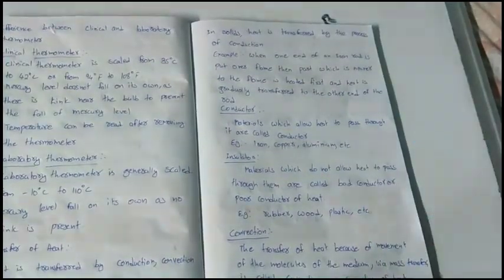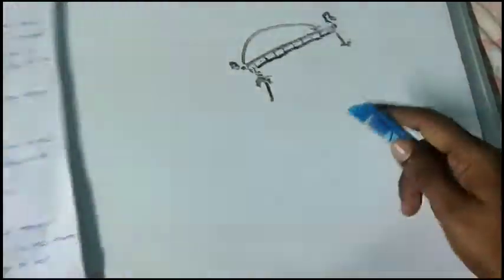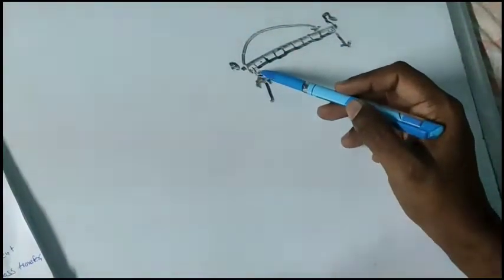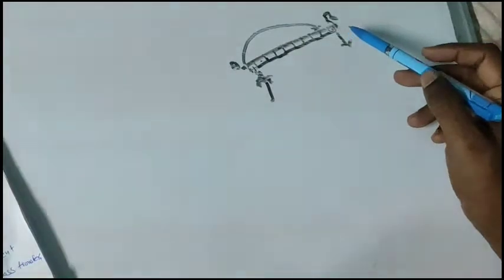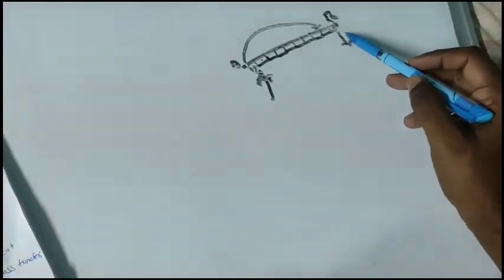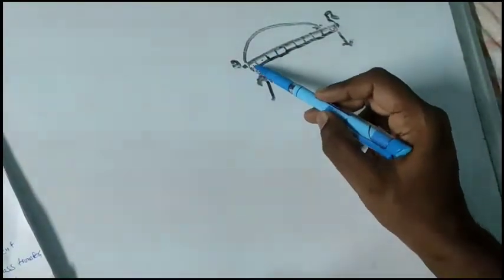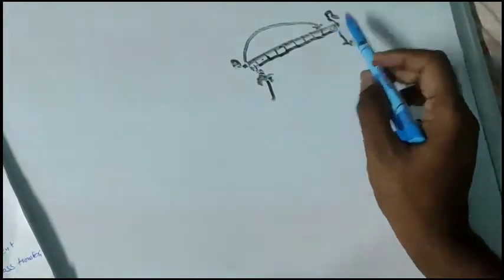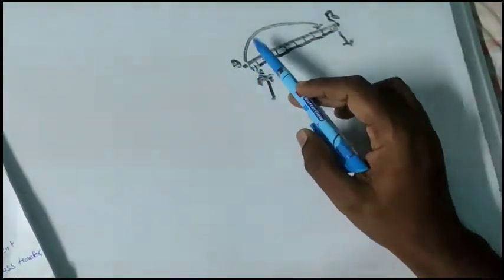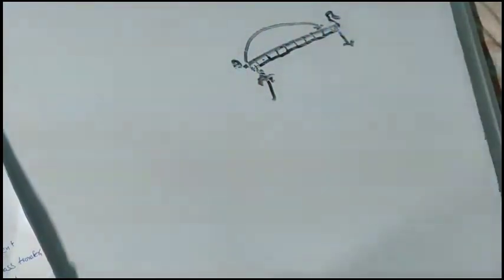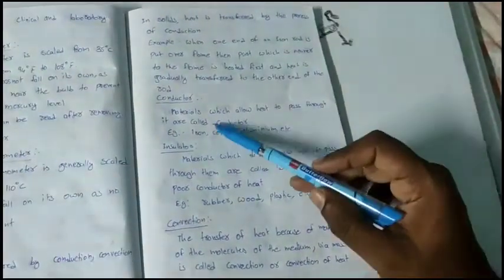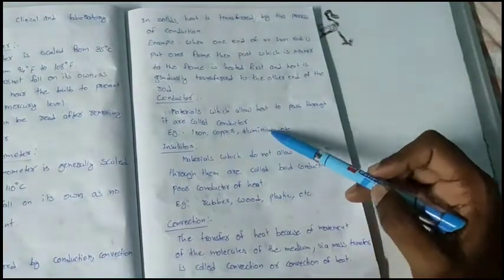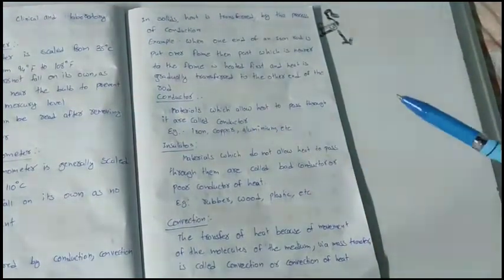That means now I will take one rod and here I place the rod in one end. After some time, if I touch the end B also, it will become hot. What is the reason? Heat from A is transferred to B. That means this material allowed the passage of heat through it. Such materials are known as conductors. Iron, copper, aluminium are examples of conductors.